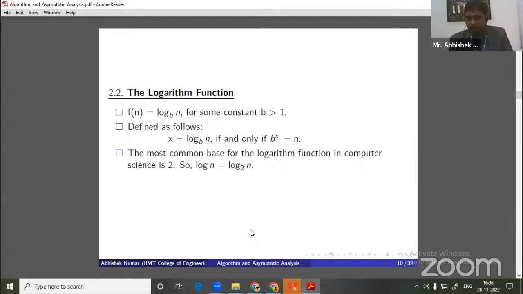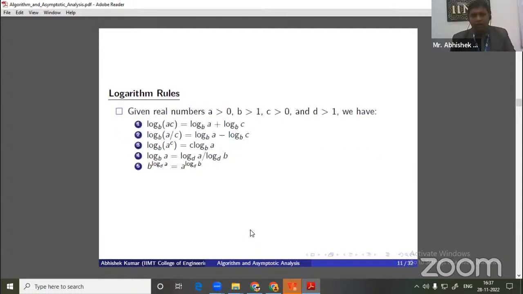And if we solve it by any method, either the substitution method, the recursion tree approach, or the master theorem, it will come to log n. That is the logarithmic function. There are some basic rules that I think all of you must know, because this is high school mathematics.